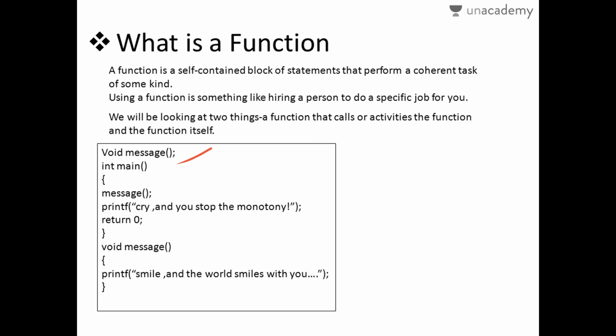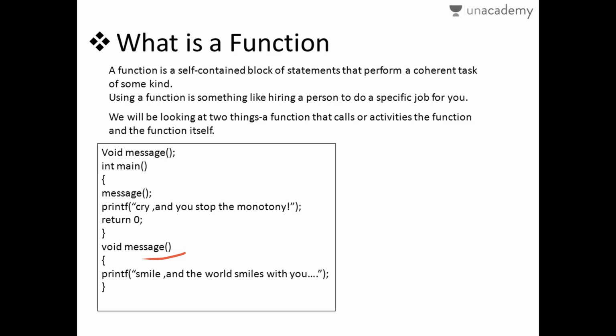Void main, that means it doesn't return any value. Void message, I'm sorry. Then comes the int main, as common as all the programs that we have gone through. Here is a message. This is called a function because it is defined somewhere else in the program.